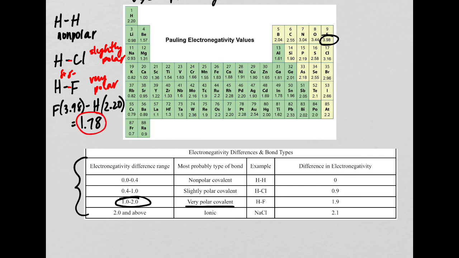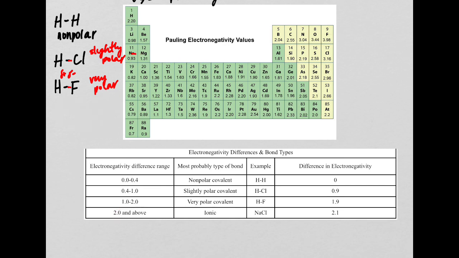Then pretty much if we have anything higher than 2.0, so if we look at NaCl, we have Na right here and Cl. I'm going to erase some stuff.